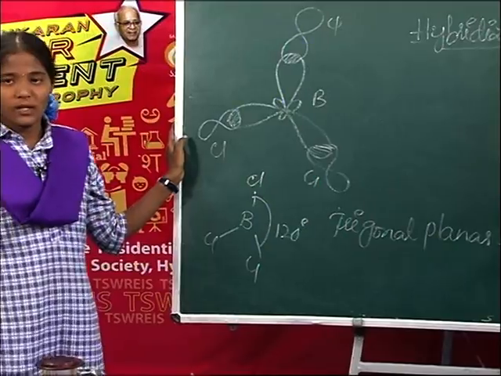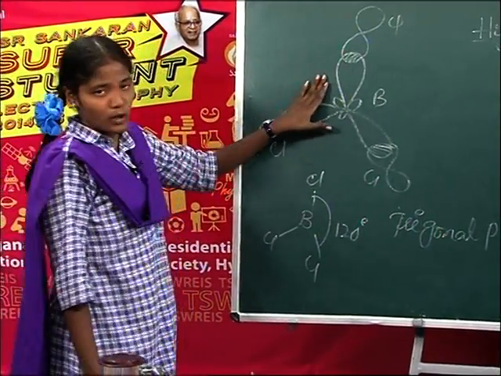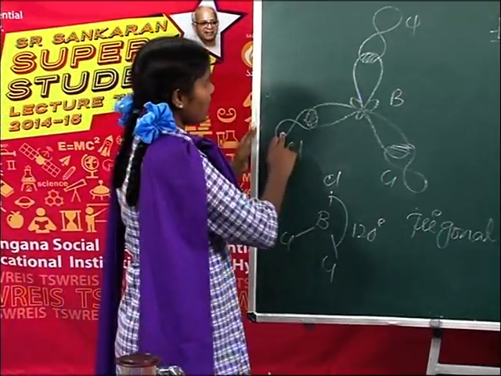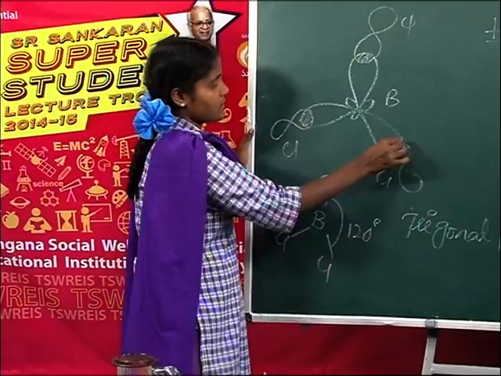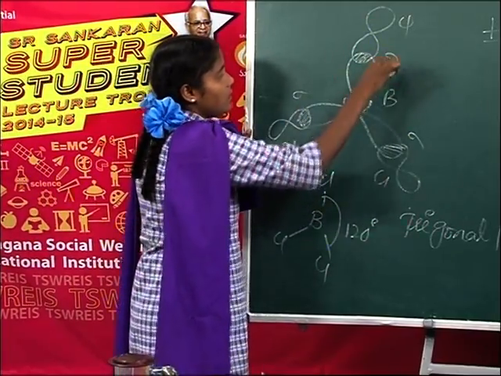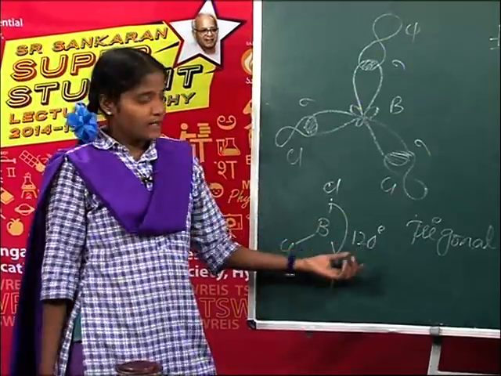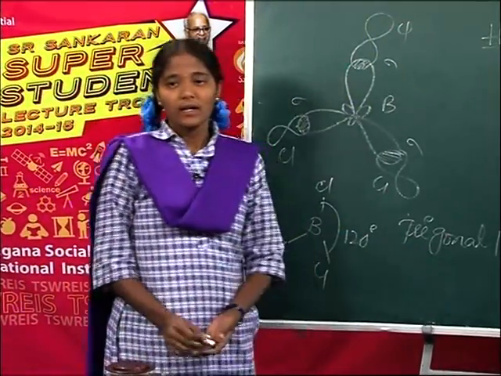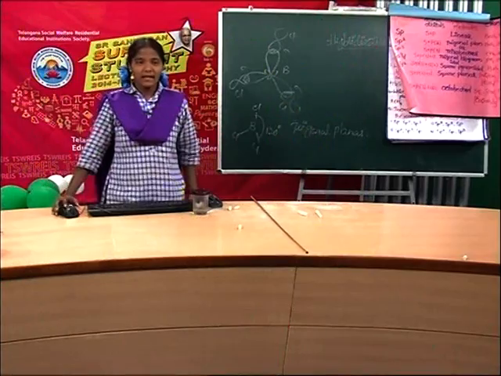Did you understand? The sp2 hybrid orbitals of boron overlap with the p orbitals of chlorine atoms and form 3 sigma bonds. The bond angle is 120 degrees, and the shape is trigonal planar. Let us see, we can easily understand with the help of the slide.